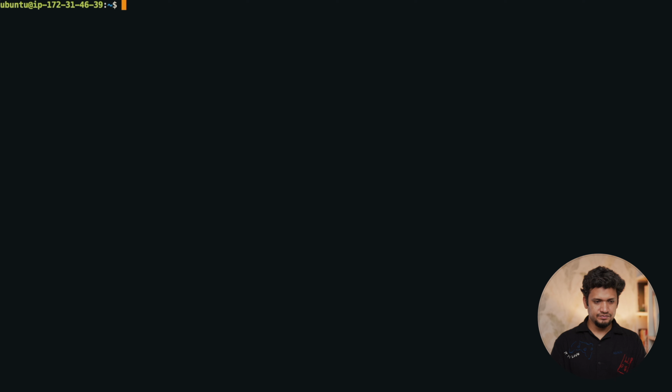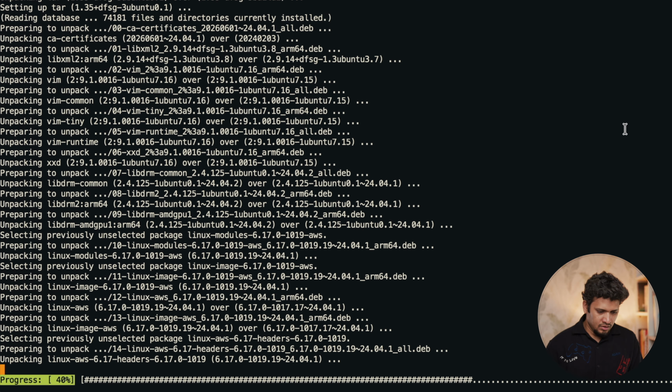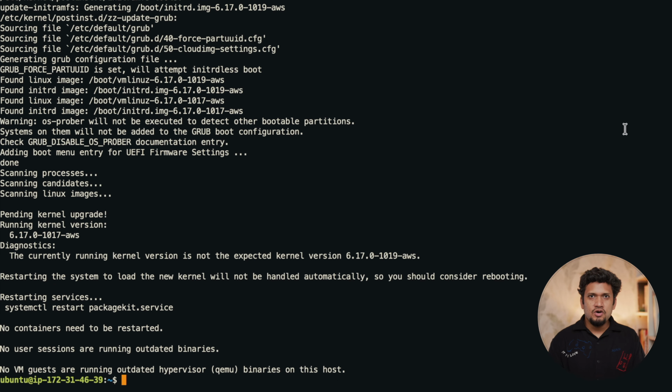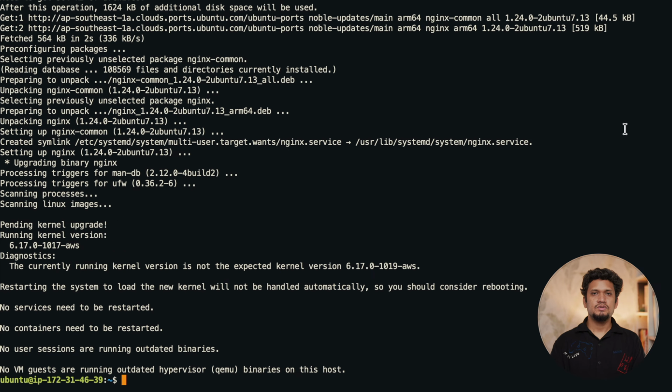Let me clear this. Then let me first update all the packages again. Sudo apt update and sudo apt upgrade. Now our system is updated and upgraded, and let's install Nginx. Sudo apt install nginx, take the permission. Now we have to start the service of Nginx again.